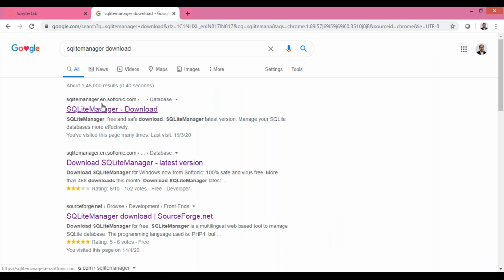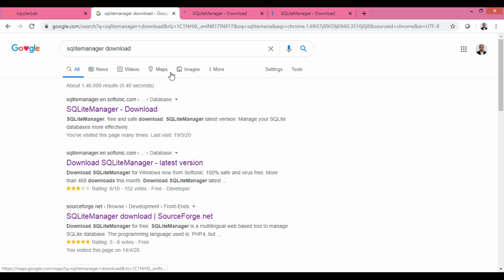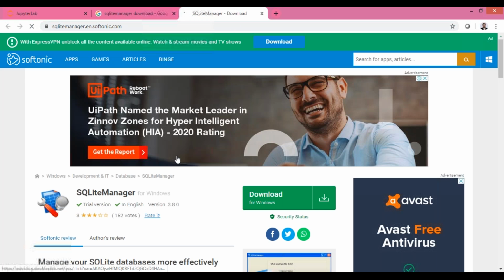You can go for Softonic. Now from here you can download this SQLite manager. To save time, I already have downloaded and installed it. So there's a link from which you can download.